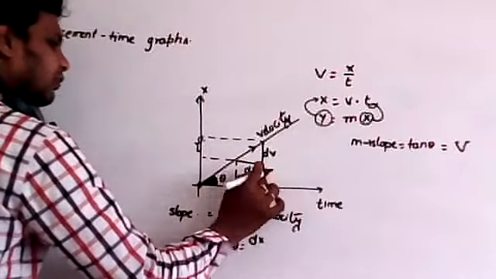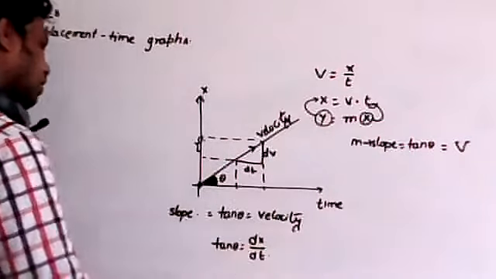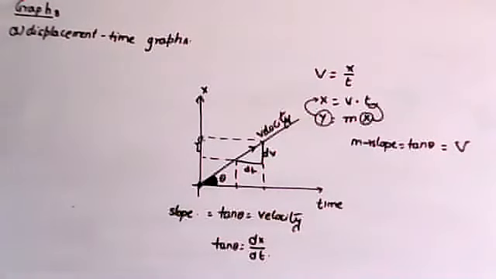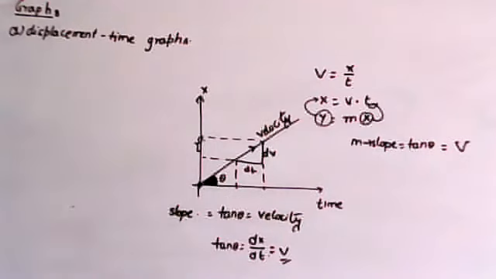So it is on the time axis. Therefore, I will take it as dt. Therefore, tan theta is taken as dx by dt. So dx by dt is nothing but velocity. Therefore, the slope of the displacement time graph gives velocity. Are you clear? Understood?